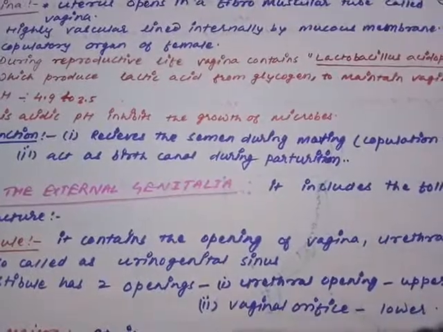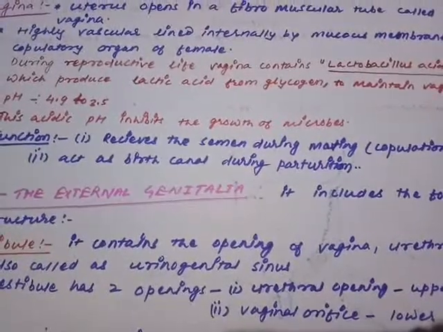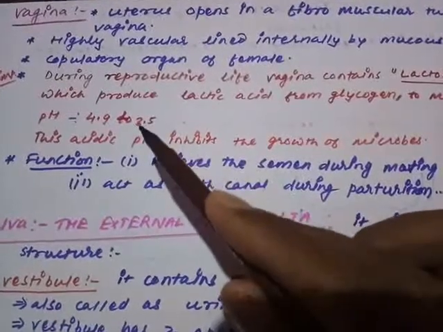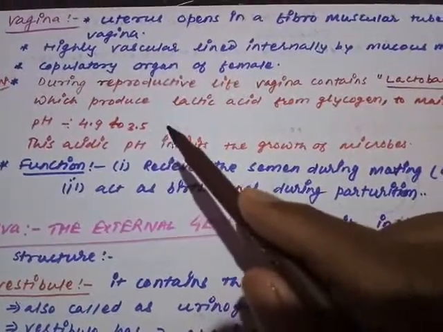Due to the continuous production of lactic acid, the pH of the vagina is always maintained between 3.5 and 4.9.